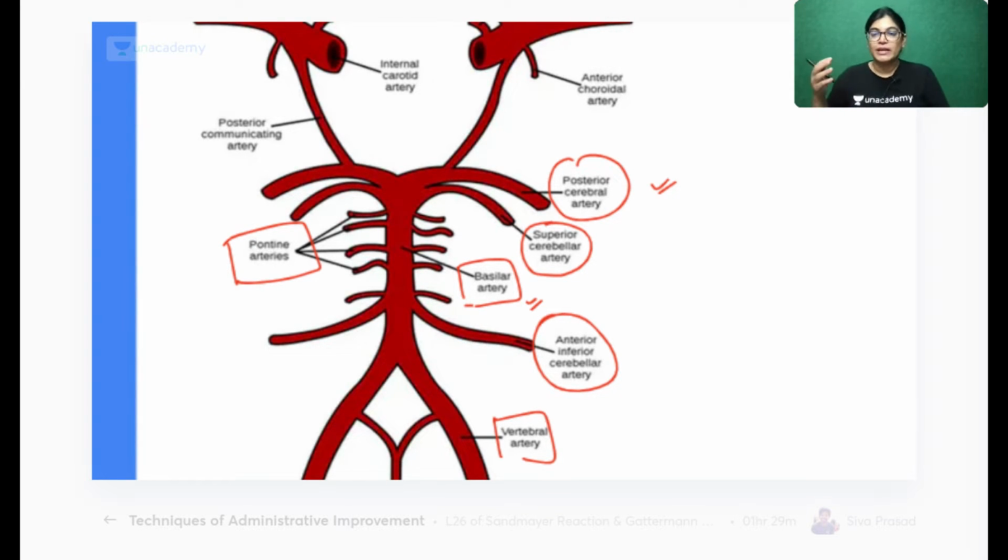Direct MCQs are not asked now in the FMG and NEET PG examinations. They want the concepts to be cleared. So I will not suggest going for a mnemonic for each and everything. You can have a look at this diagram, understand the things, and you will remember very nicely. Don't worry, just remember 2 arteries to the cerebellum, 1 to the cerebrum. Like that you can remember.